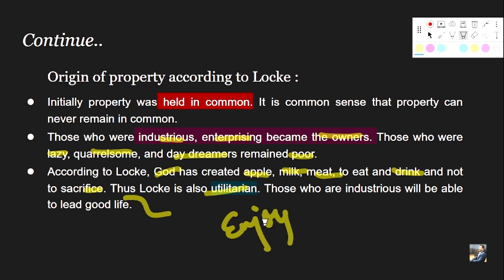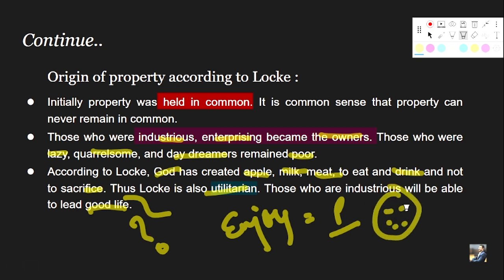We cannot let go the ownership of property just for the sake of communism. We cannot embrace the idea that property is for the community, property is for the general welfare, because God has created property and all the materialistic things like apple, milk, meat, etc. to eat and drink and not to sacrifice. Thus Locke is utilitarian. Those who are industrious will be able to lead a good life, right? What does this mean here, right? Those who are industrious. So see, since everything is made for the enjoyment of the people, those who are more industrious in nature will start acquiring all the materialistic wealth, right?